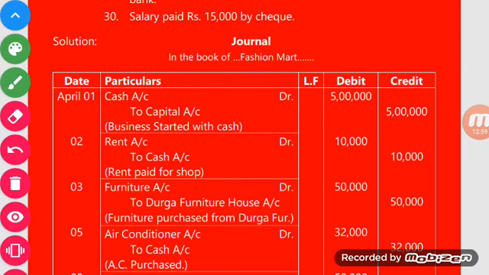The transaction date of this particular transaction is April 1st. Is it clear? We have written April 1st in the date column. First we will write the debit account. So what account will be debited? Cash, because cash is coming into your business, and as per the rule, debit what comes in. So cash is coming into your business, that's why it will be debited. Cash account, and here we will write debit, short Dr, at the corner.